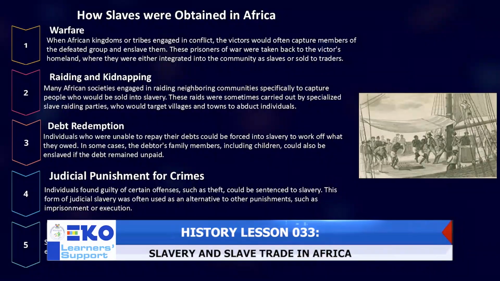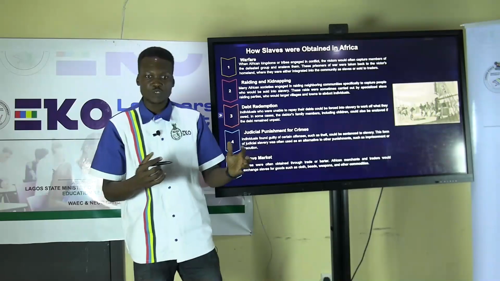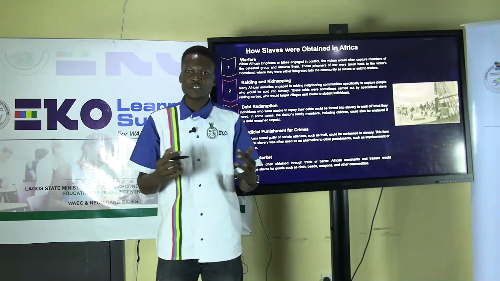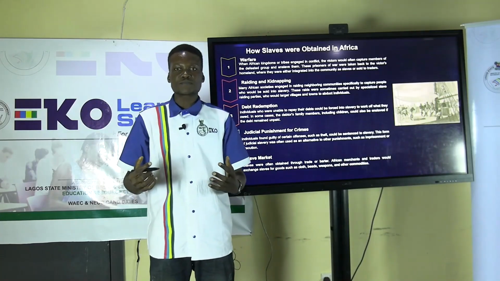Three, debt redemption. Individuals who are unable to repay their debt, like I've said earlier, can be forced into slavery to work off what they owe. Maybe you owe a particular money worth maybe 50 kobo.